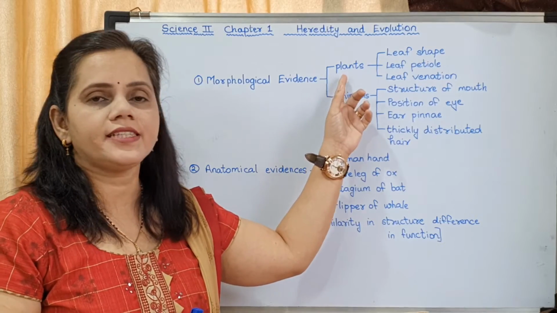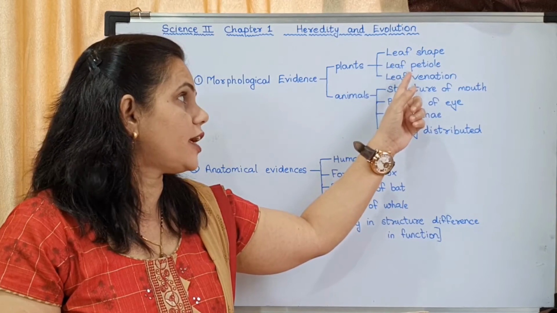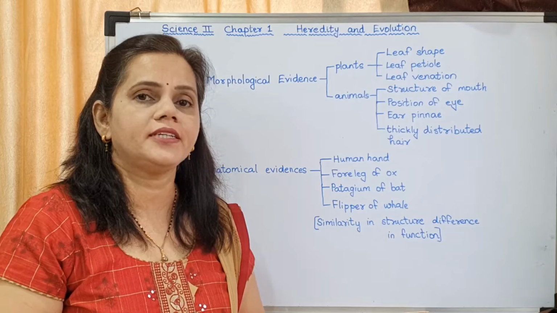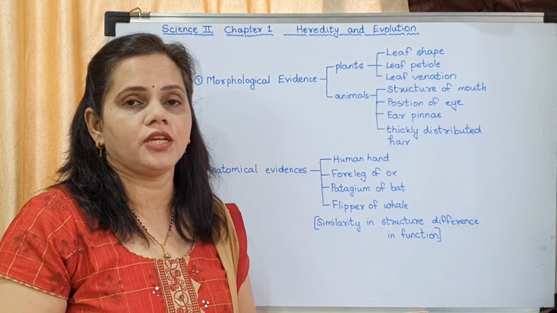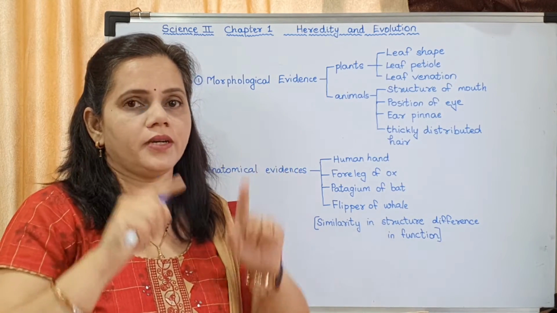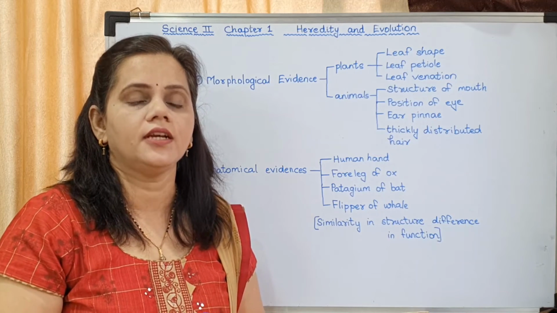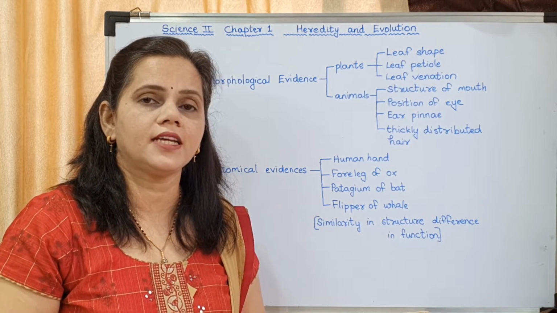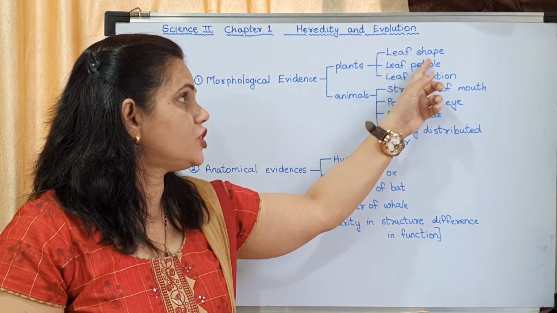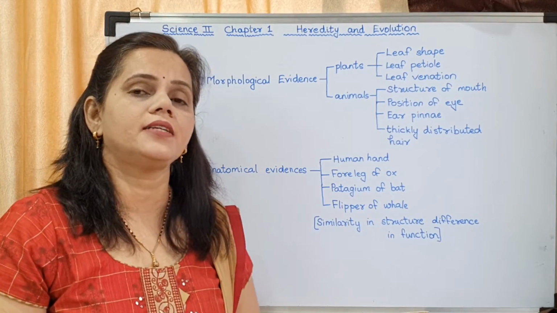Now when we study the morphology of plants, we study leaf shape, leaf petiole, petiole means stalk, and leaf venation. Venation means how the veins are arranged on the leaf. When you draw a leaf, you draw the venation like this. There are 2 types of venation: parallel venation and reticulate venation. Hope you remember. So the leaf shape, leaf petiole, leaf venation, all these properties every plant has.